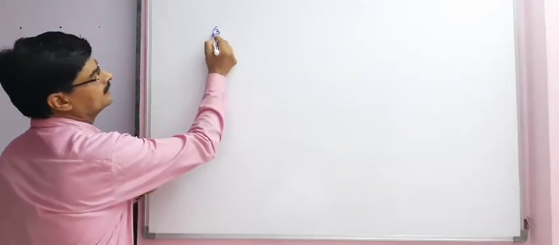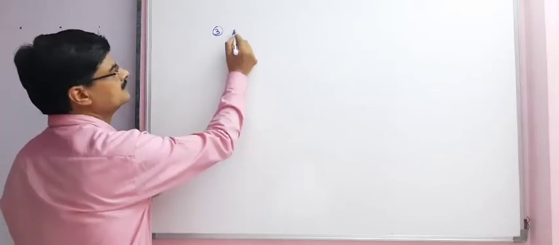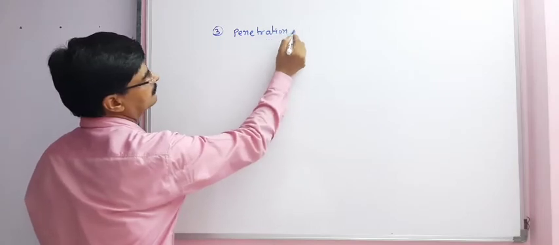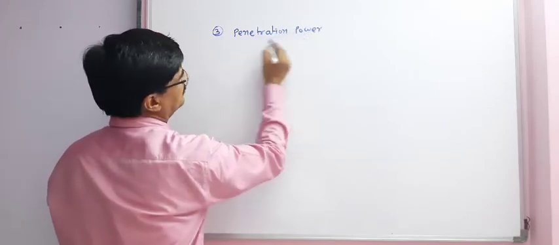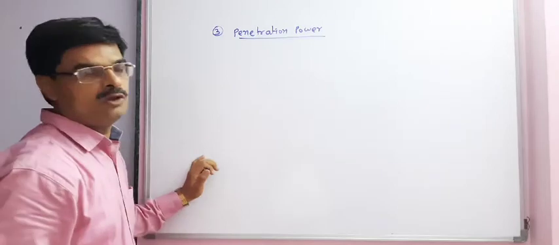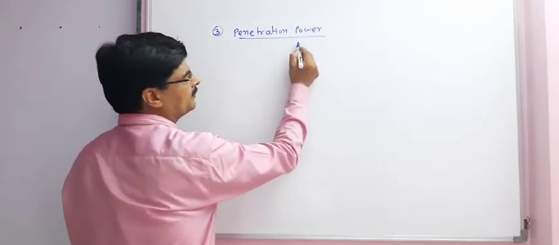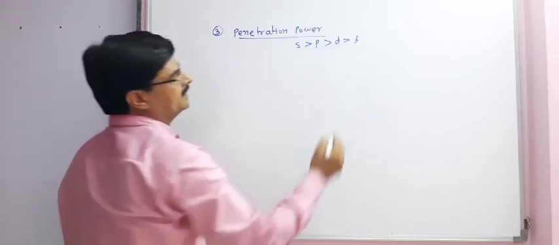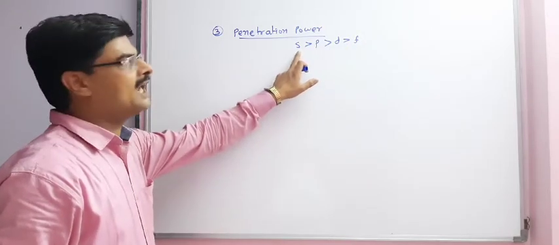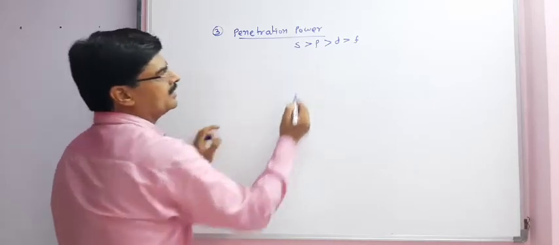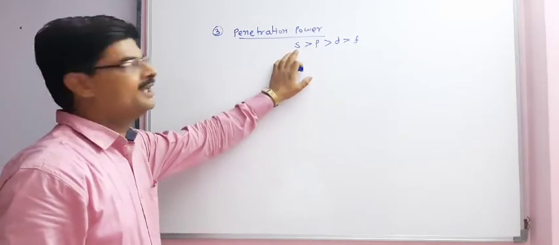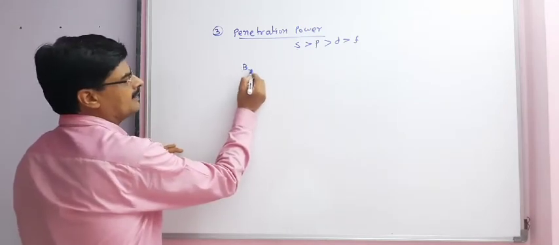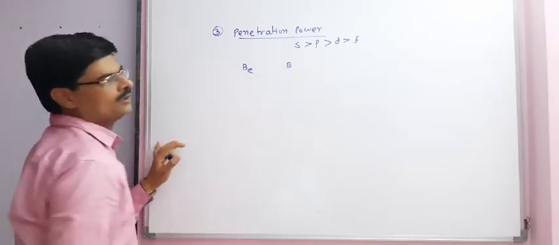Third point is penetration power. Penetration power of s, p, d and f follows this order: s > p > d > f. This means s electrons are nearer to the nucleus, so it is difficult to remove electrons present in the s subshell. We can take the example of beryllium and boron.